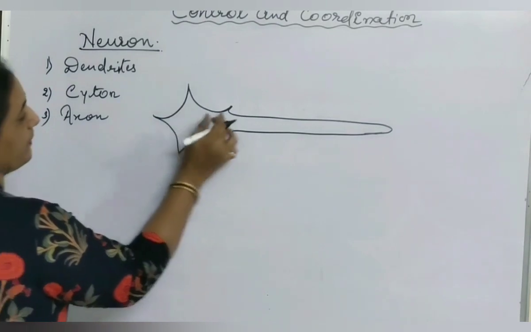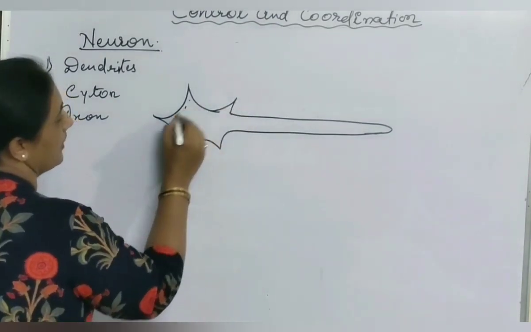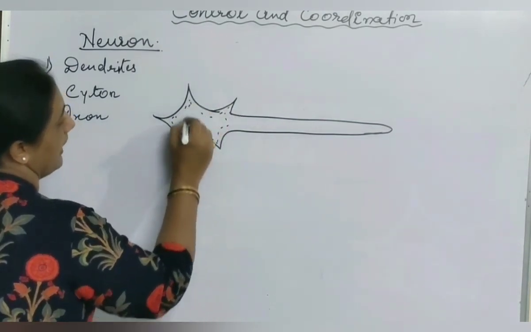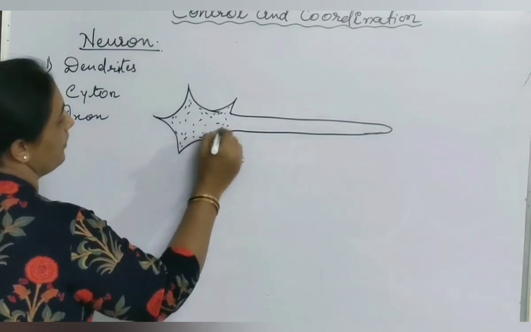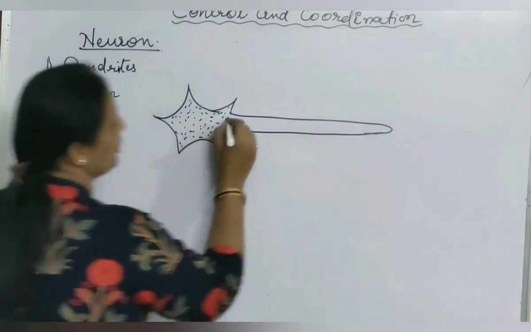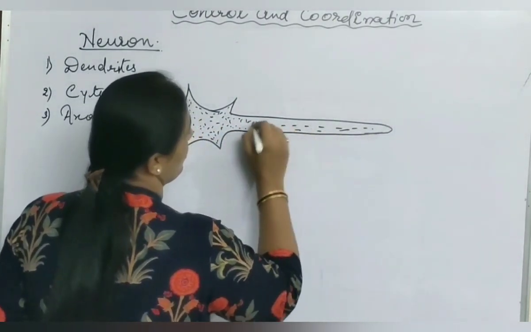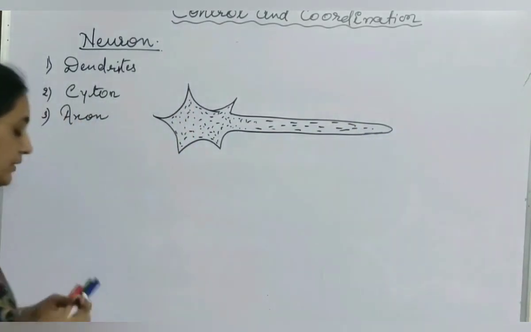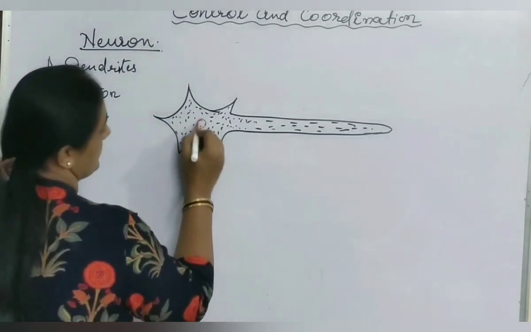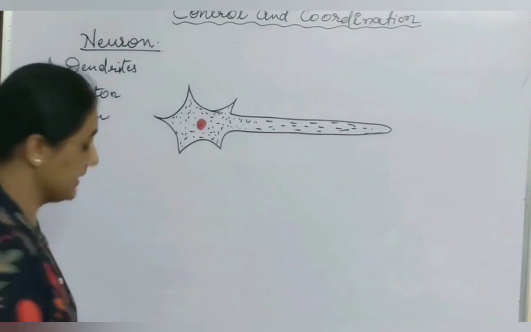This is the central part, the biggest part. This is the cell body. This cell body is called a cytone. Inside the cytone, the cytoplasmic material is called neuroplasm, with a well-defined prominent nucleus. Dense neuroplasm with prominent nucleus.